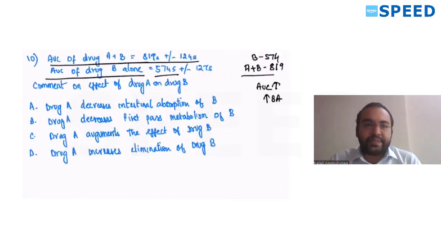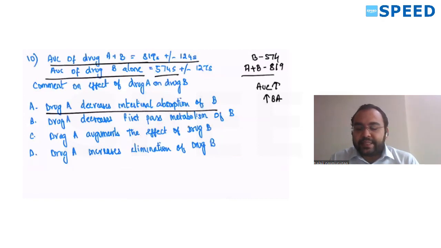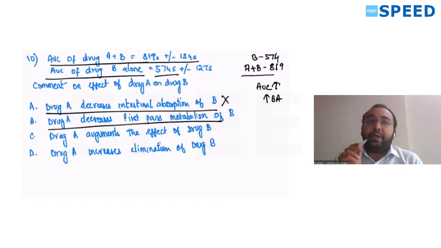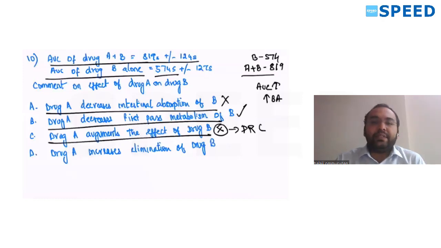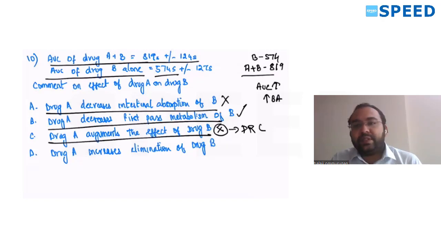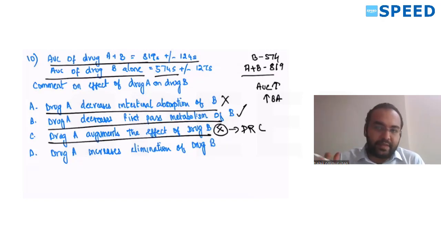So now let's go to the question. Drug A decreases intestinal absorption or metabolism of B. If absorption is decreased, bioavailability should decrease, AUC should decrease, but it is increasing. So it's a wrong option. Drug A decreases first pass metabolism. If first pass metabolism is decreased, bioavailability is increased, AUC is increased. So this option is right. Drug A augments the effect of drug B. No, this cannot be told with the help of a bioavailability curve. It can be told only by a dose response curve based on efficacy and potency. So this option is ruled out. This is not suitable for this question.